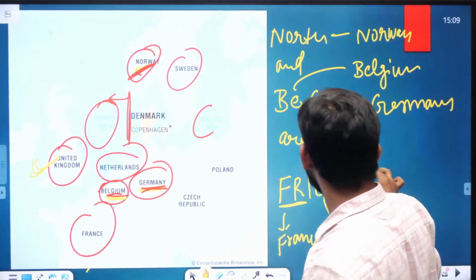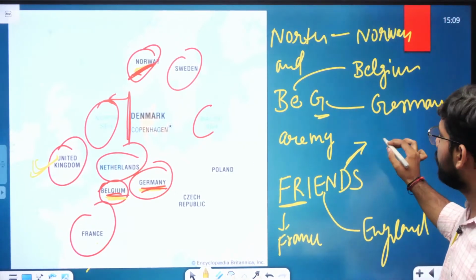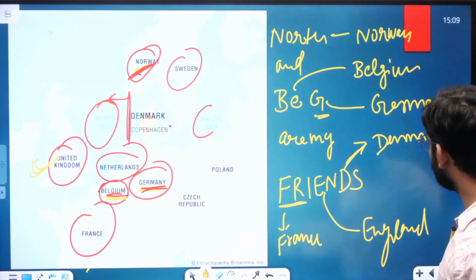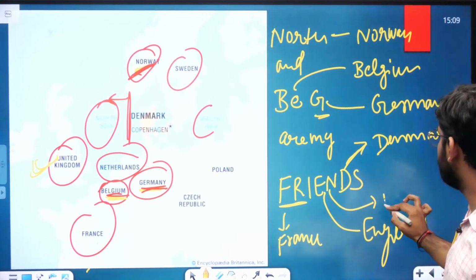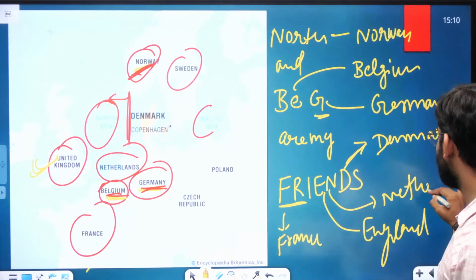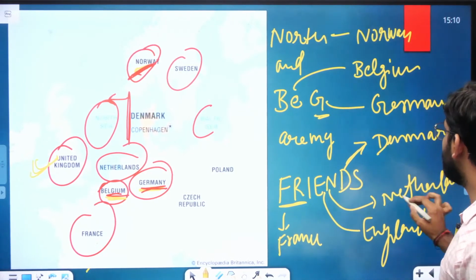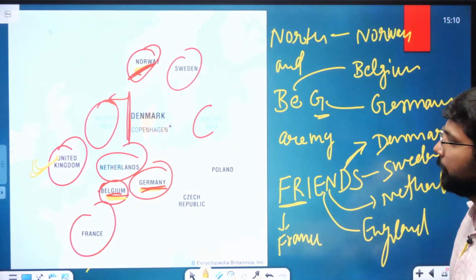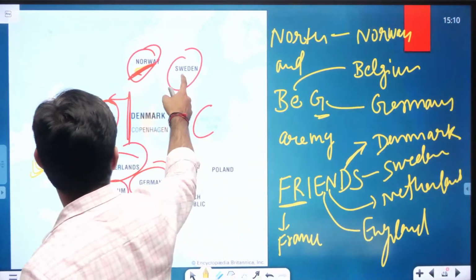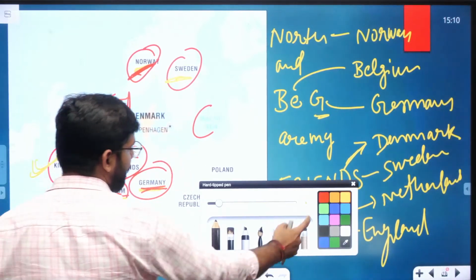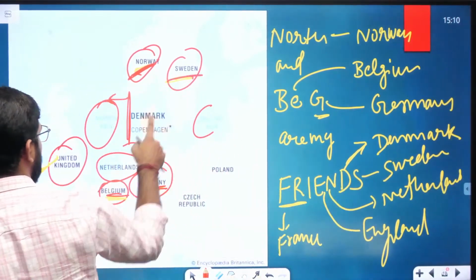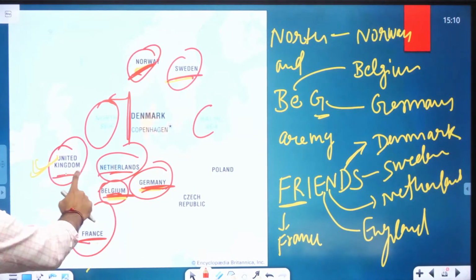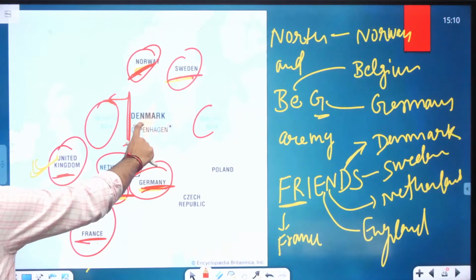D is Denmark. N, Netherlands. S, Sweden. Here is Sweden. Here is the Netherlands. Here is Belgium. Here is Germany. Here is France. Here is England. Here is Denmark.